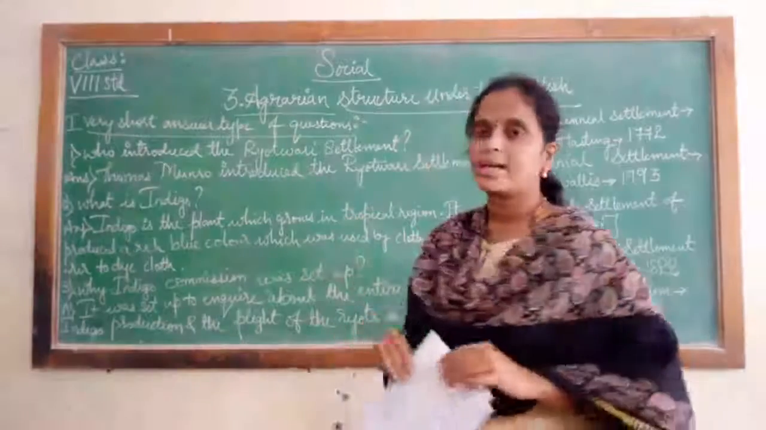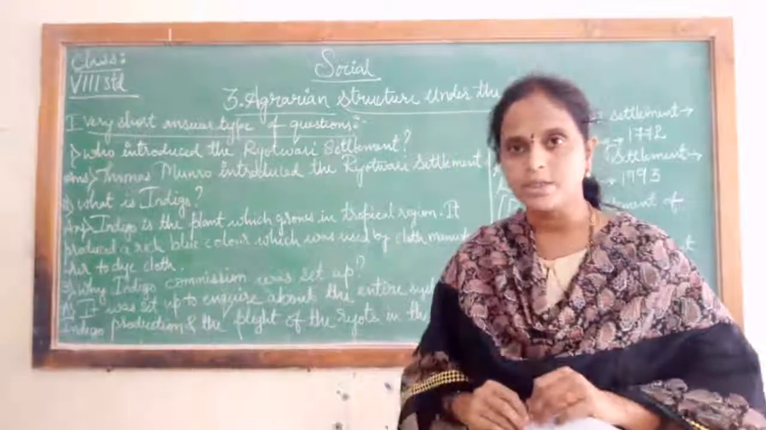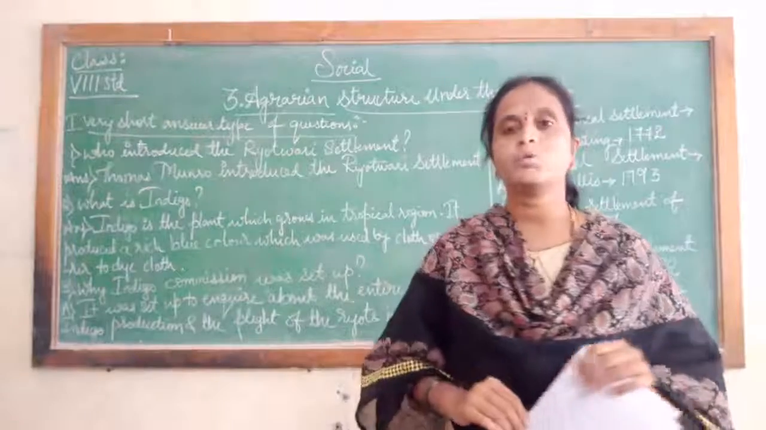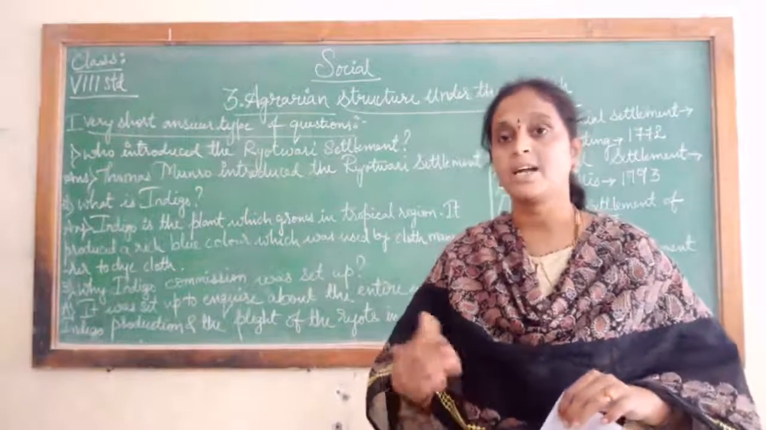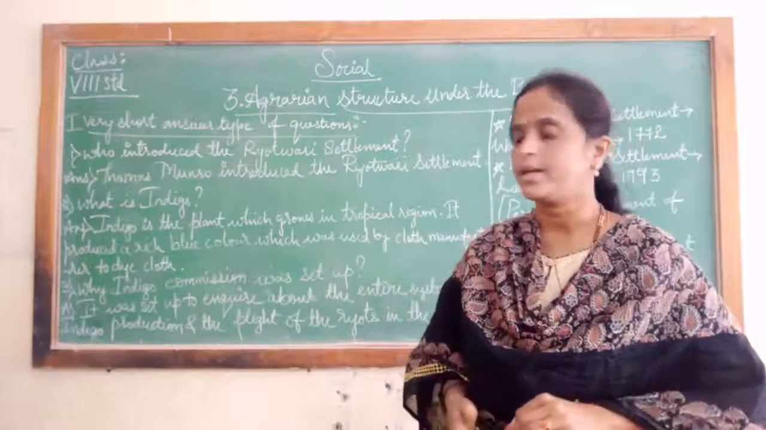So this was the question, what is indigo? Indigo is a plant which grows in tropical region and it was used by the cloth manufacturers to dye the cloth. It was in high demand during the British, during the colonization we can say.